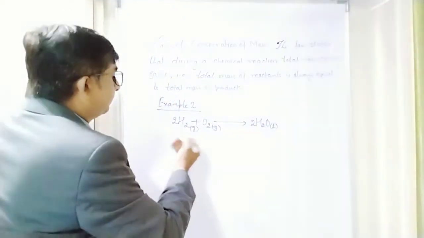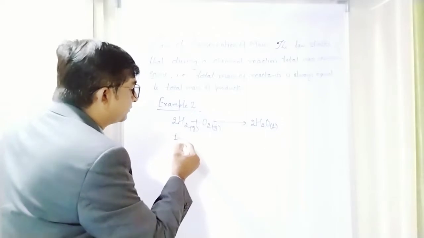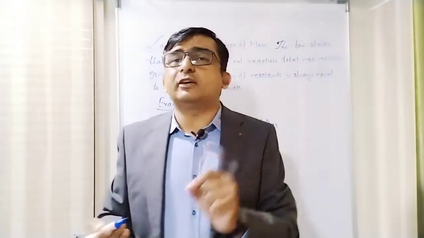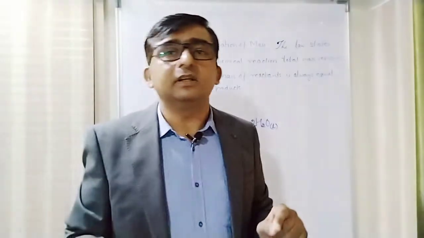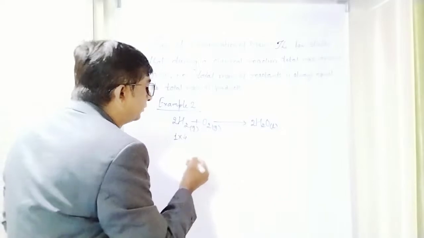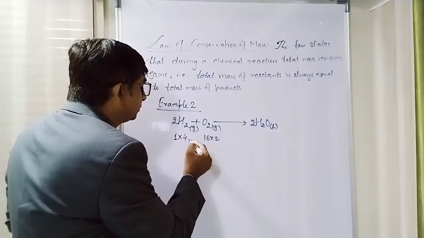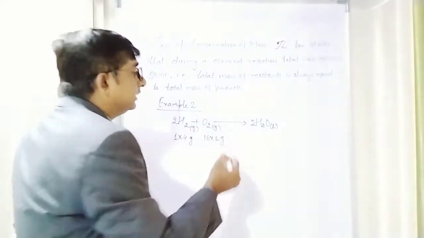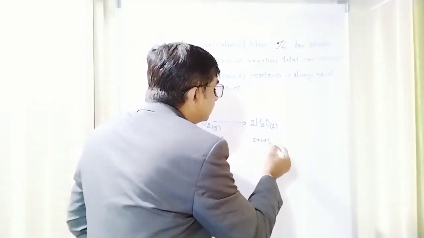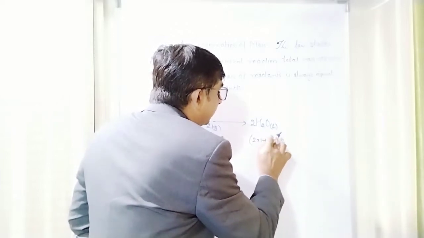Okay, so if I'm trying to find the mass of hydrogen, then the atomic mass of hydrogen is 1 gram. It is actually 1.008 gram, but we are not going to calculate in that much detail. So we can just write 1 into the number of atoms, that is 4. Oxygen's atomic mass is 16 and you can multiply it by 2. So the mass of hydrogen is 2 into 1 plus 16, and it is multiplied by 2, so you can also multiply this by 2.